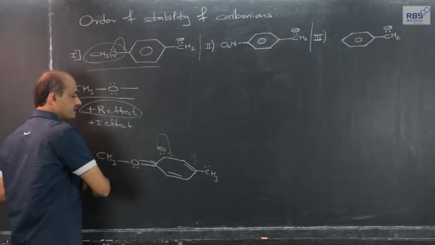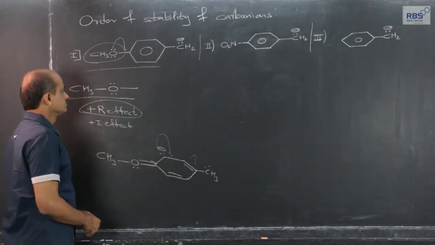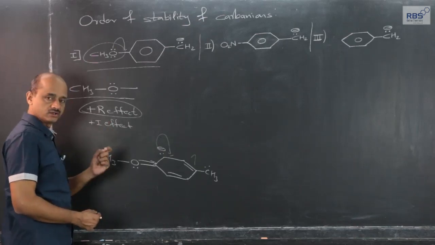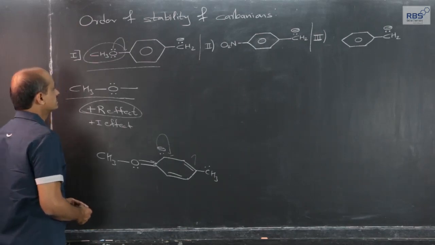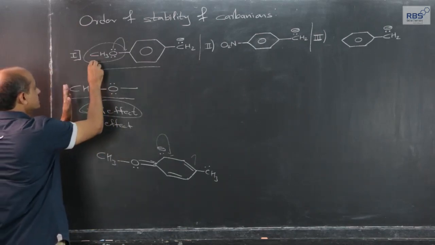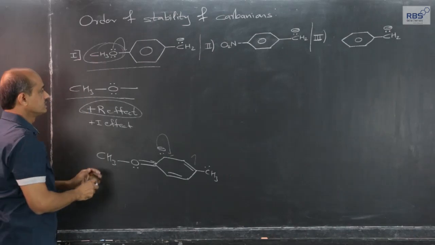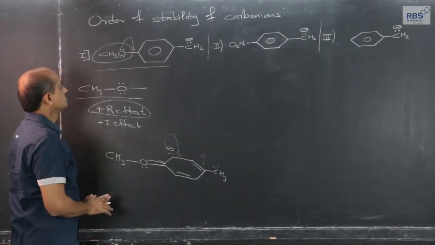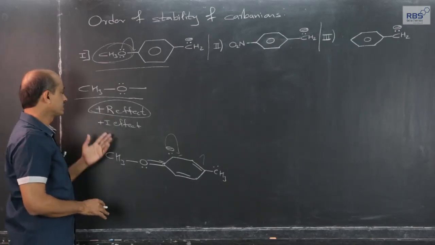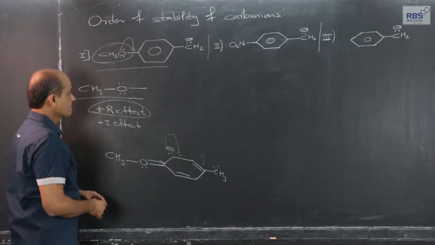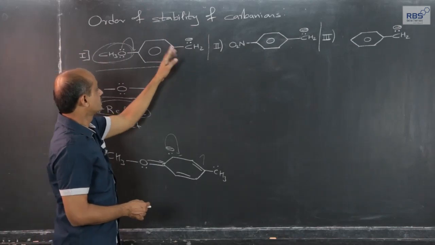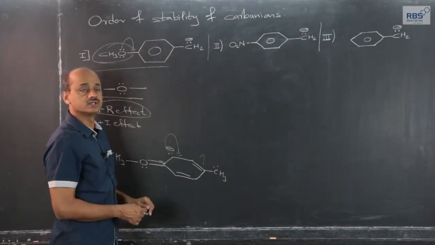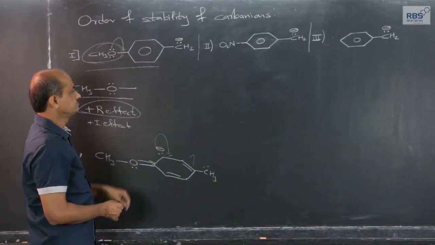Now, I need not explain and write the entire resonance. The core thing which should come to our mind is that this alkoxy group, methoxy group, increases the electron density in the ring because of positive resonance effect and also because of plus I effect, and therefore, electron density on this carbanion will increase further because of this group.